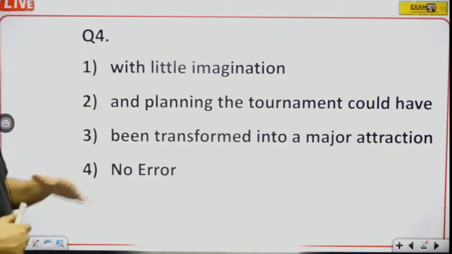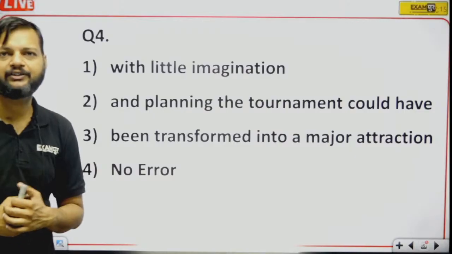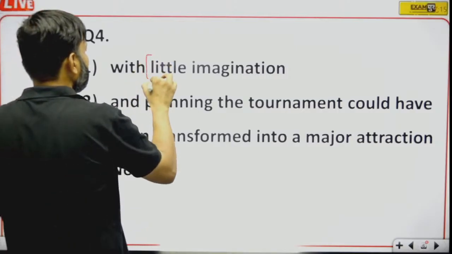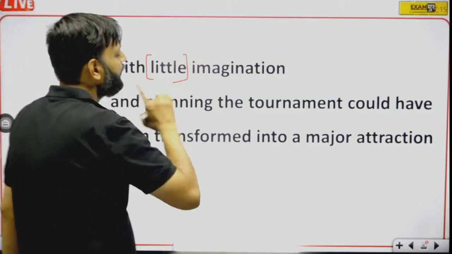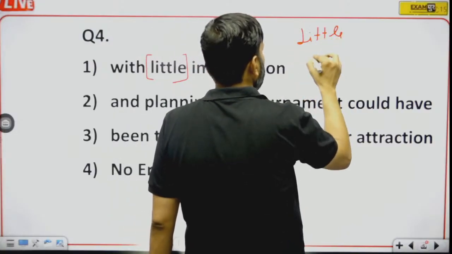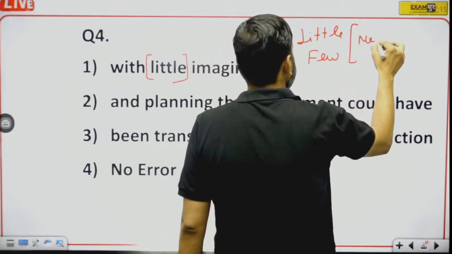So with little imagination and planning, the tournament could have been transformed into a major attraction. See, here we have the word little. Now remember one thing, that the words little and few are negative words.